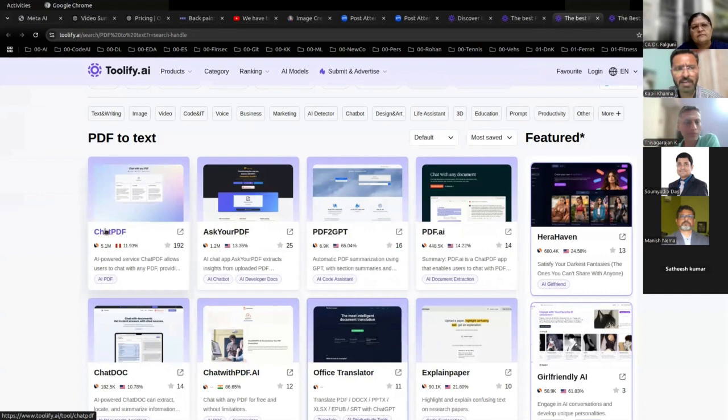So you got a chat PDF, right? I think it is paid. It might have a free plan, but this might be your best bet for chatting. If you want to chat with a PDF document, you can do that also. You upload a PDF document into the tool and then you ask questions on that PDF. That is also possible, right?